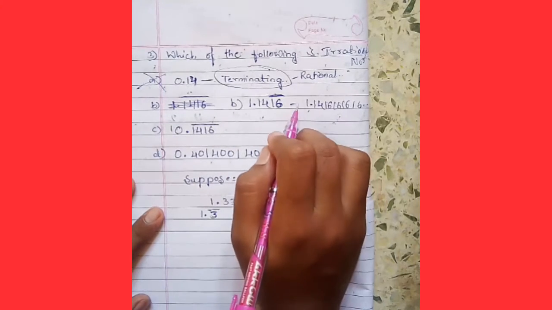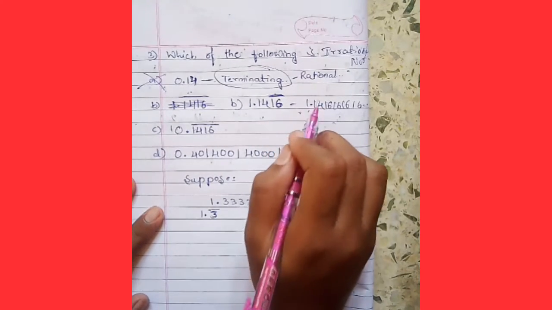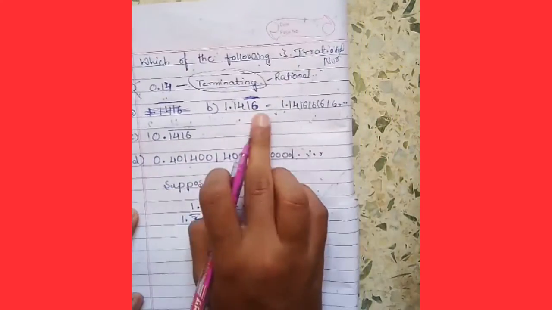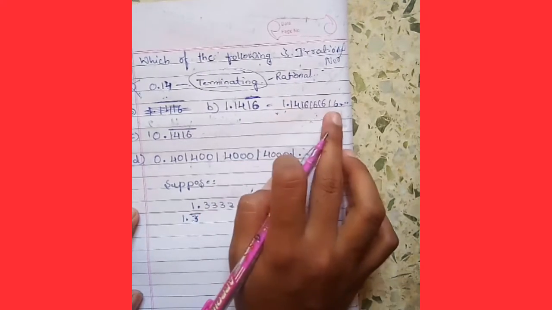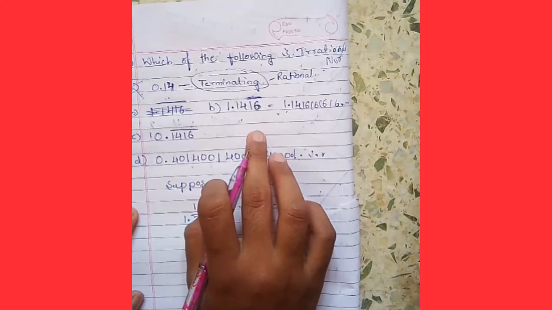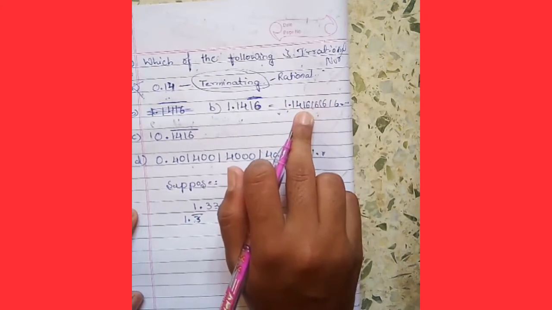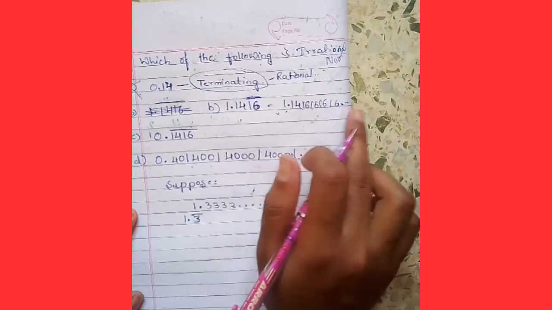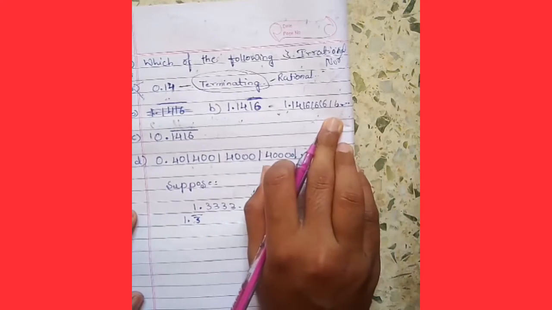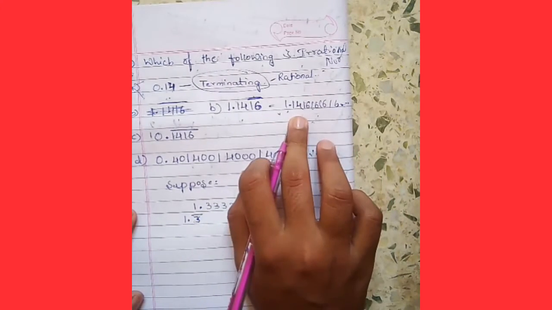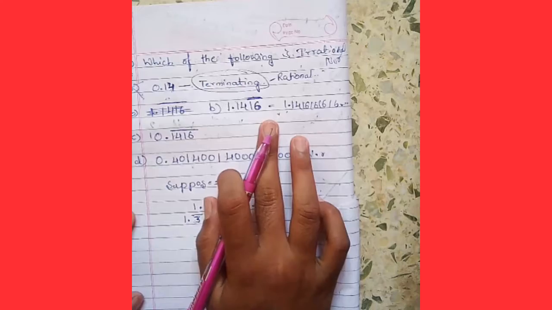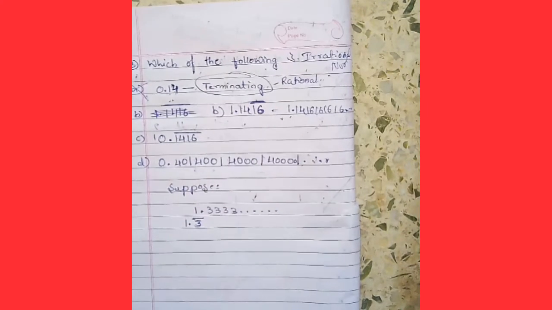There are non-terminating decimals after the decimal point, there is no end of this number, but it is a rational number because of the repetition. That's why this is not considered in this option. After solving all these options, we'll come to know which one is the irrational number.